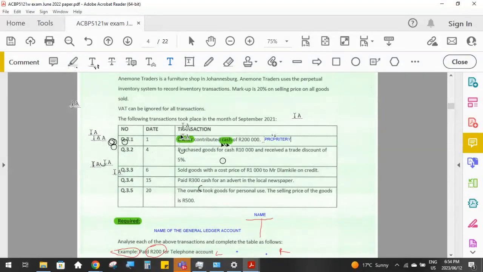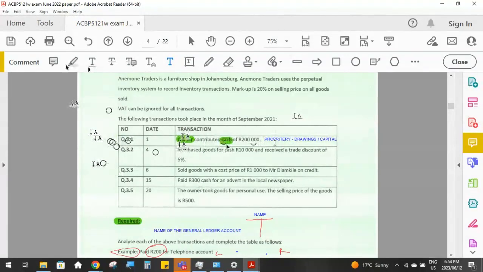As soon as there's a transaction between the owner and the business, the 2 proprietary accounts are involved. And those 2 accounts are drawings and capital. So as soon as you see that there's a transaction with the owner, you know that either drawings or capital is going to be one of the accounts.